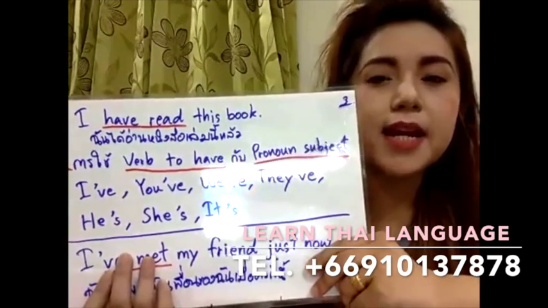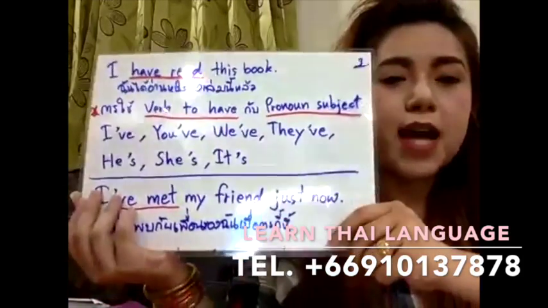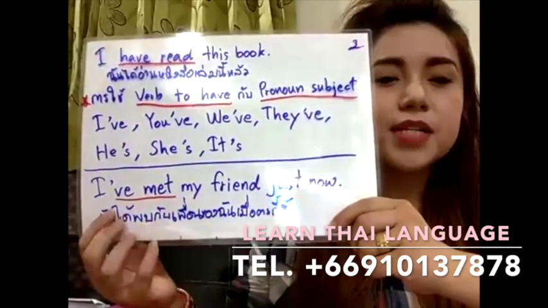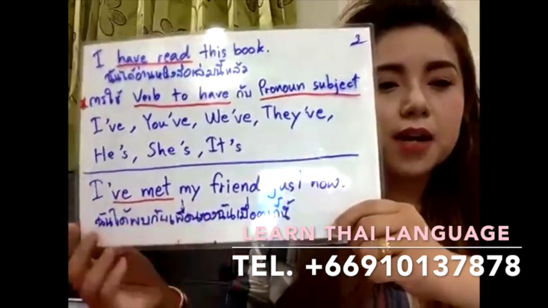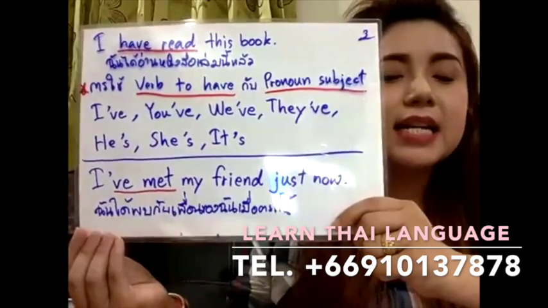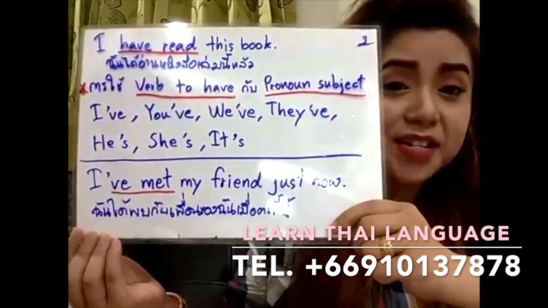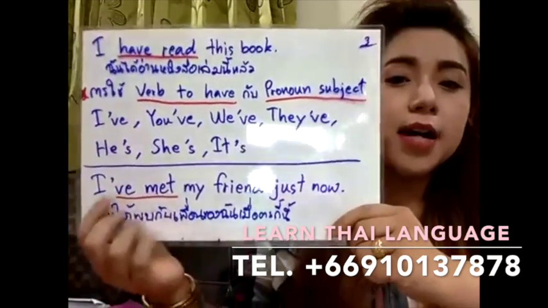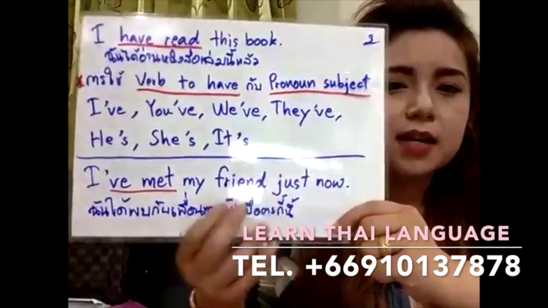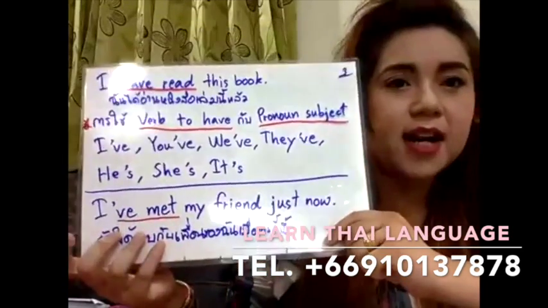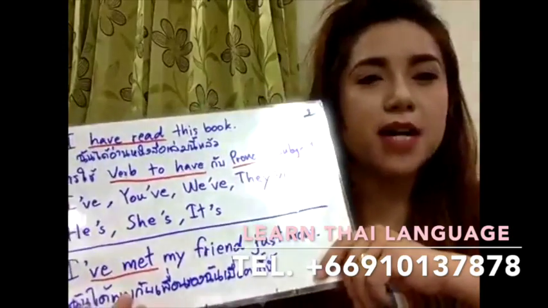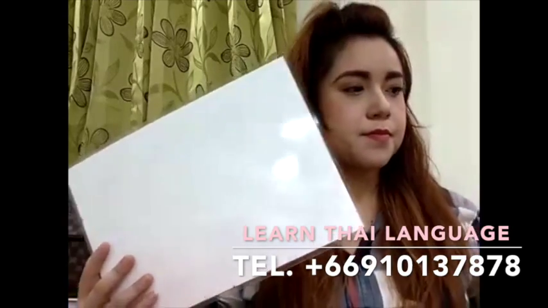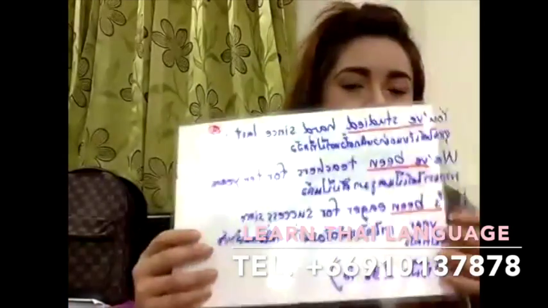Are the days short and are the nights long in winter? Yes, the days are short and the nights are long in winter. When are the days short and the nights long? The days are short and the nights are long in winter. Does the sun rise about 8 o'clock in December? Yes, the sun rises about 8 o'clock in December. When does the sun rise in December? The sun rises about 8 o'clock in December.